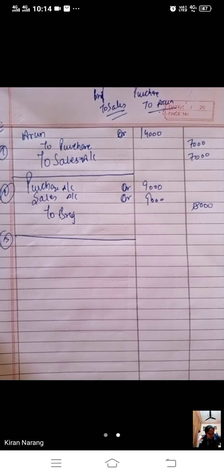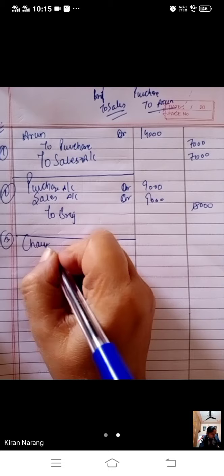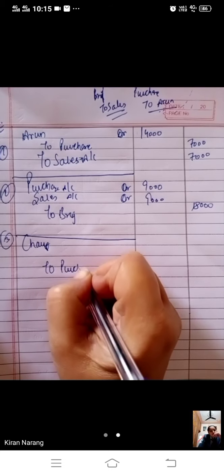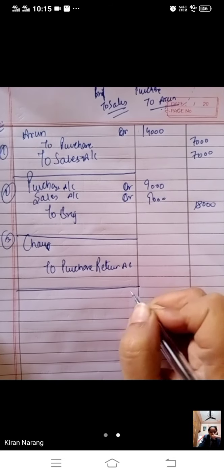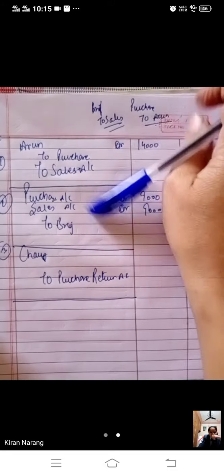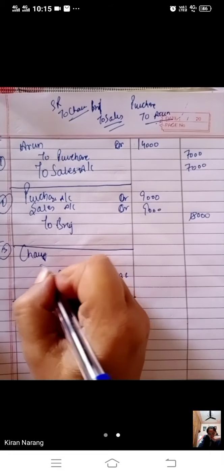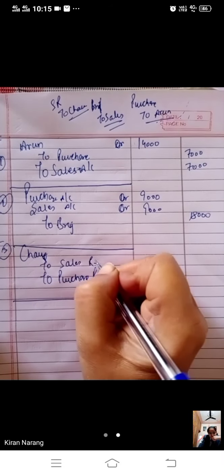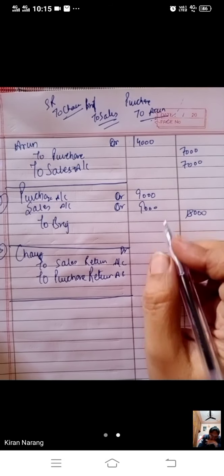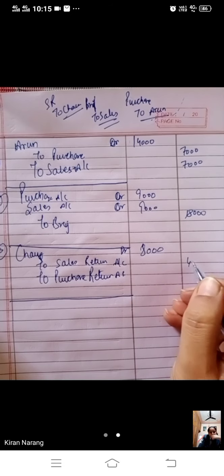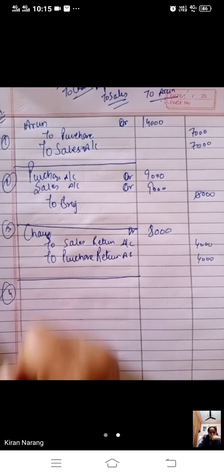Goods returned to Charu 4,000. So we have returned goods to Charu. Charu is the receiver. Charu to purchase return. But by mistake what we have done? We have recorded in the sales return book. So we have recorded sale return to Charu. This entry will be reversed. Charu to sales return. Charu's amount will be doubled: 4,000 purchase return, 4,000 sales return. Next, bache, fourth entry,